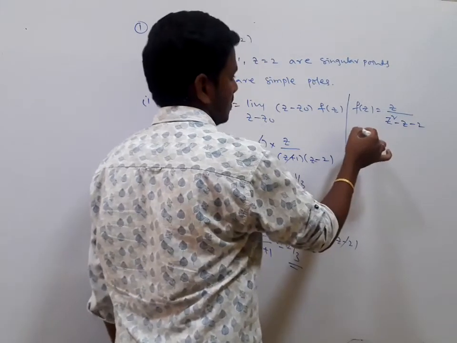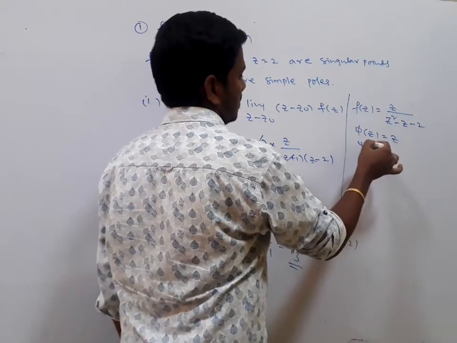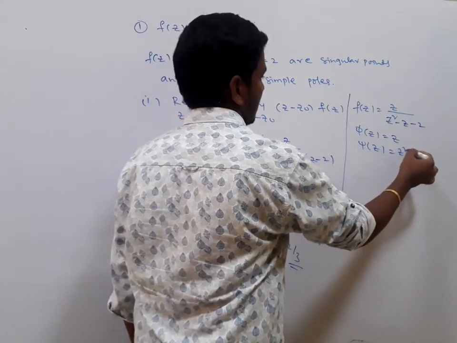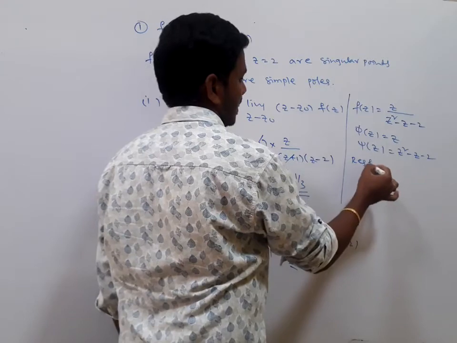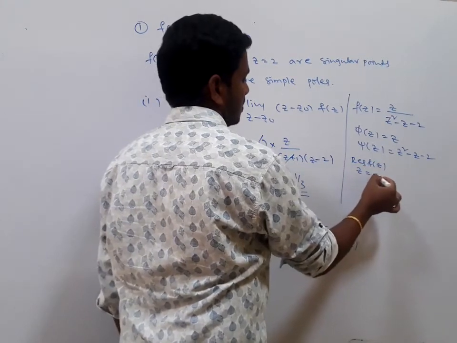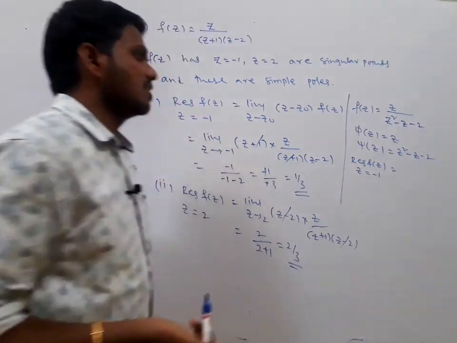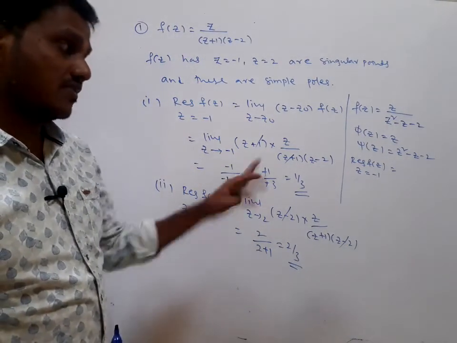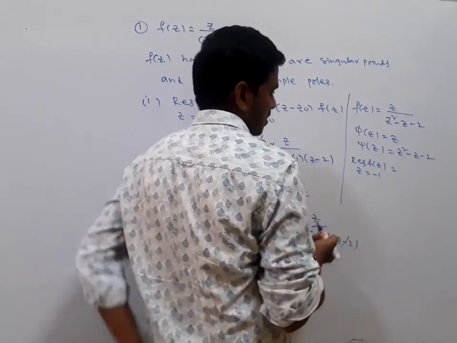So pi of z is equal to z, psi of z is equal to z square minus z minus 2. The residue of f of z at z equal to minus 1. What is the formula here? You know that pi of minus 1 is not equal to 0, psi of minus 1 is equal to 0, psi dash of minus 1 is not equal to 0. You may verify it, no problem.